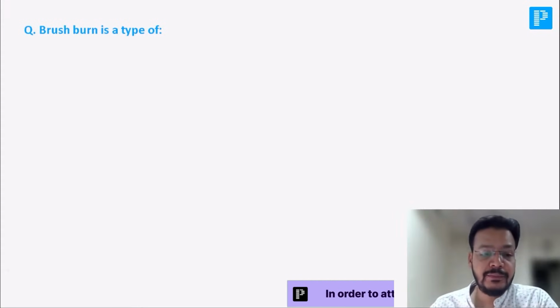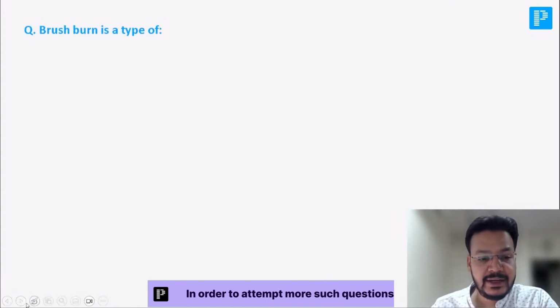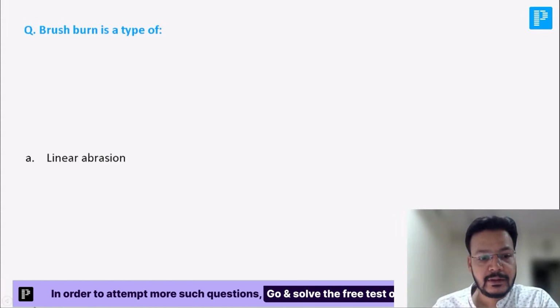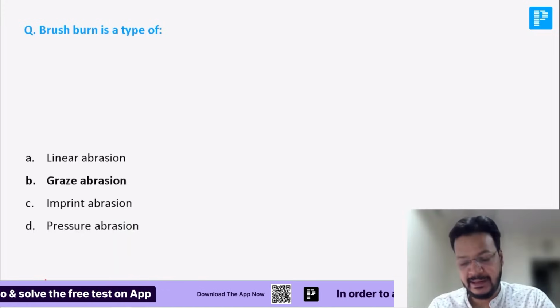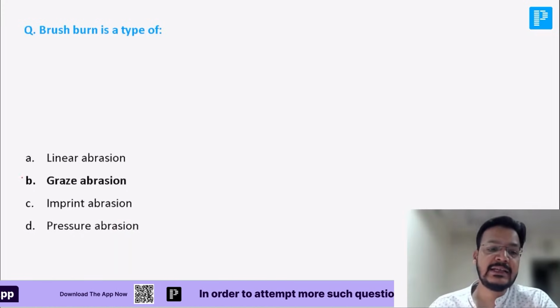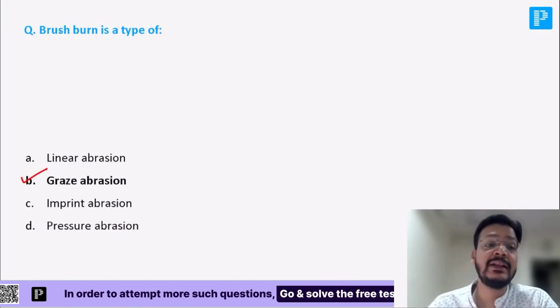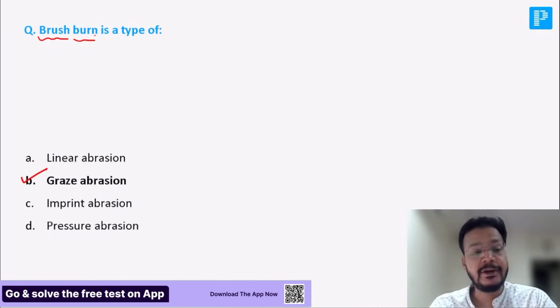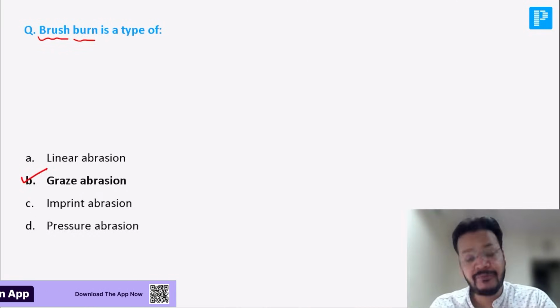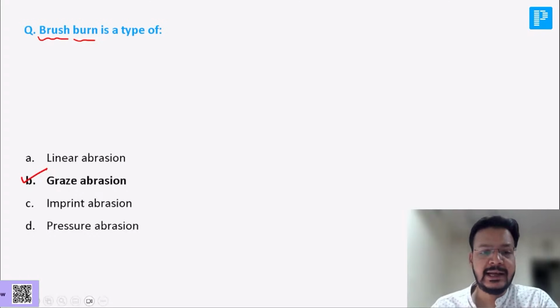Okay, brush burn is a type of which injury, my dear friend? Yes, beautiful question. Brush burn is a type of which injury? Yes, I already discussed, it is a graze abrasion. Dr. Sahab, the name is brush burn, but it is not a burn. It is a type of abrasion. This is a graze abrasion.